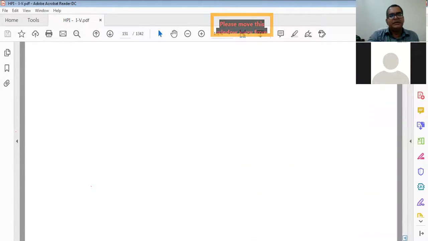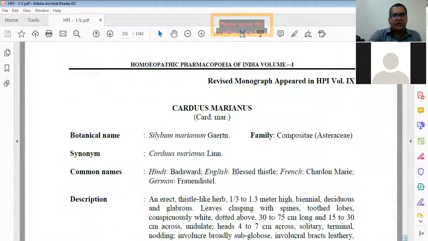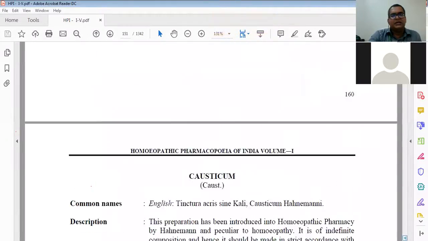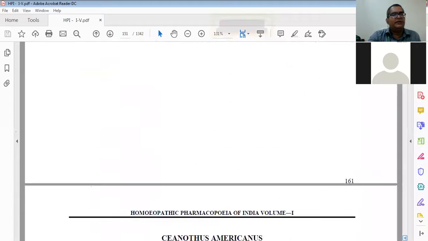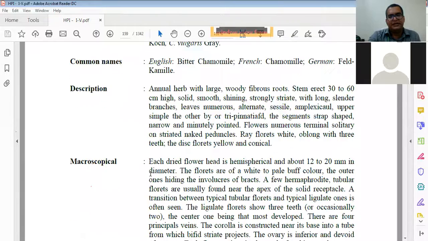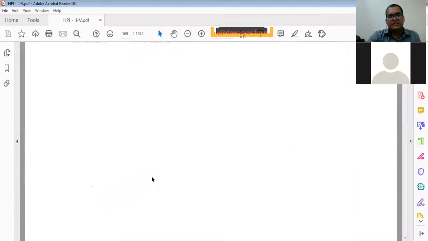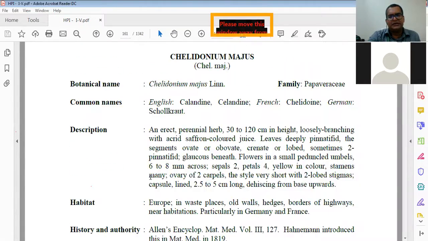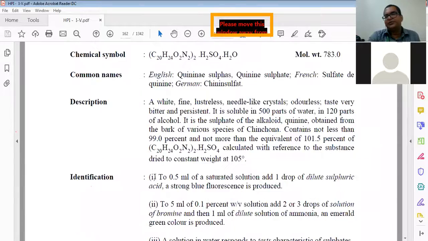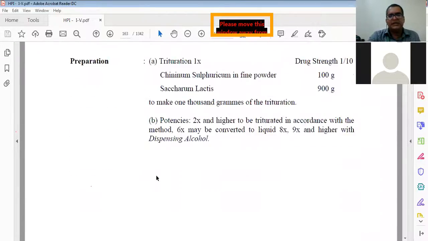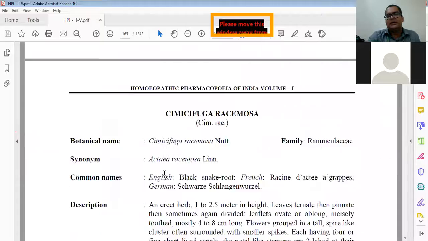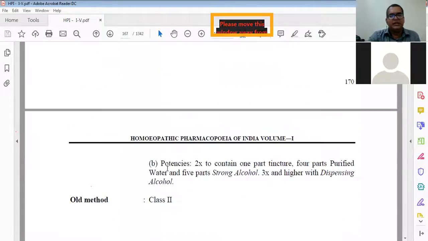Previously it was not in PDF format. Then the government did a revision and made a committee. Now it came in PDF format. Before, it was very difficult to get HPI. Now each one of you can get it in PDF format. And we also got a hard copy in our library. We specially ordered it, and they have made it, so copies are now in the library also.